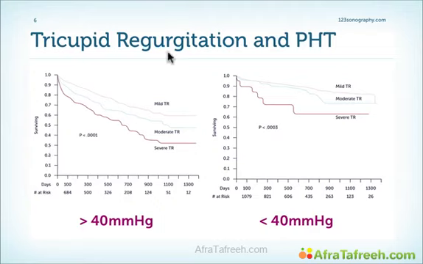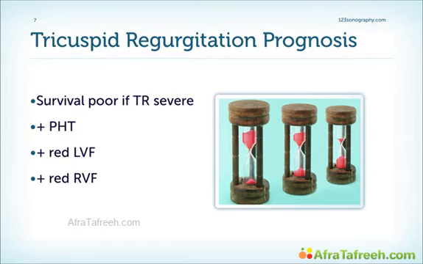And this is true, independent of whether the patients also have pulmonary hypertension or not. Of course, patients who have higher pulmonary artery pressures have a poor survival. But even in patients who have pulmonary artery pressures, for example here below 40 millimeters mercury, we have poor survival if tricuspid regurgitation is severe or moderate. So it's quite clear from the literature that patients who have significant TR have a poor survival, especially in the setting of pulmonary hypertension, reduction of left ventricular function, and reduction of right ventricular function.